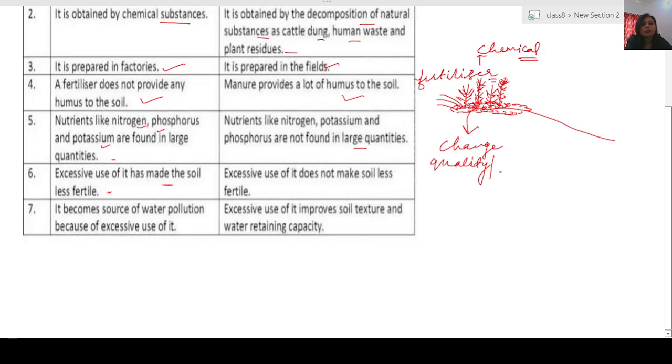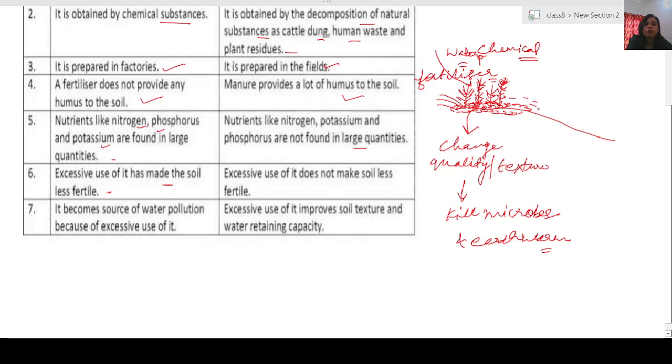So it will change the quality or the texture of the soil with time. It can also kill the microorganisms, that is the microbes and earthworms, because they are chemical in nature. Now apart from this, another problem is this: suppose after adding the fertilizer, the farmer is adding too much water in the field, or the water is left open by chance, what will happen then?